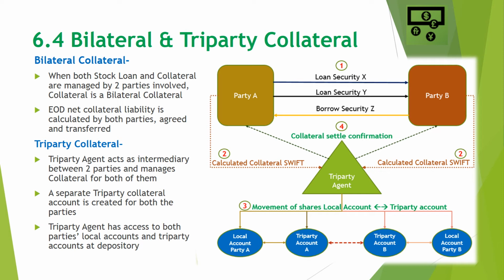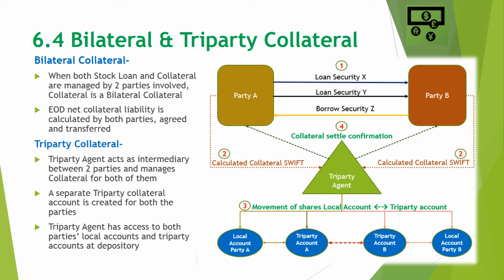The reason for a third party getting involved in triparty collateral, when bilateral collateral was already happening, is that the triparty agent keeps on moving the stock as and when they receive the collateral calculation swifts. In this way, the risk of default from both the parties is reduced, and the triparty agent is also specialized in managing the collaterals.